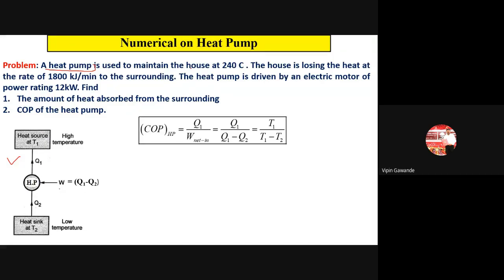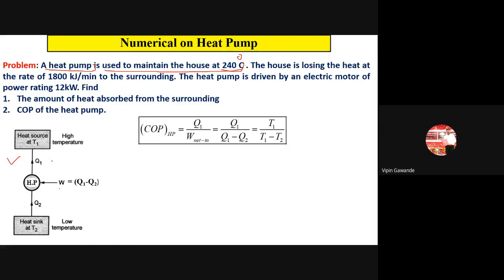Now, the heat pump is used to maintain the house at 240 degrees Celsius. This value is given in the problem. So what is this temperature? Which temperature is given in the problem? The heat pump is used to maintain the house at 240 degrees Celsius.